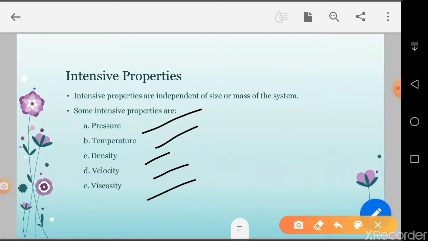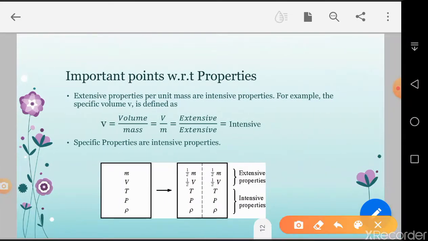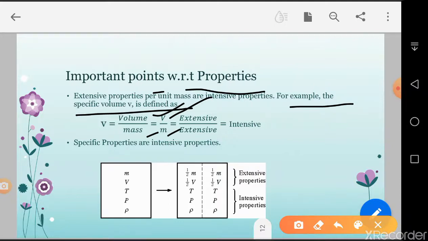Also, extensive property divided by unit mass is also called an intensive property. Next, an important point with respect to properties: extensive properties per unit mass are intensive properties. For example, specific volume is the volume divided by mass. Volume is an extensive property, and mass is also an extensive property. Extensive divided by extensive equals intensive.